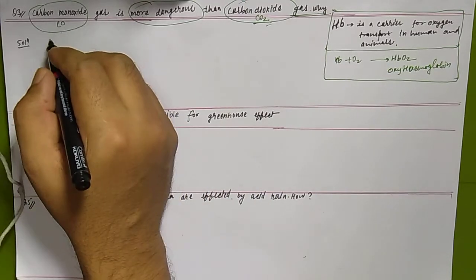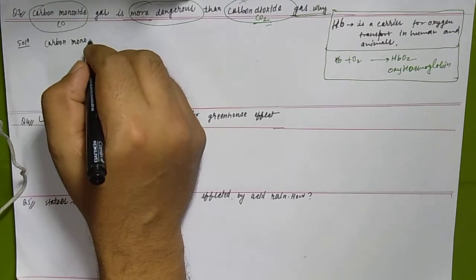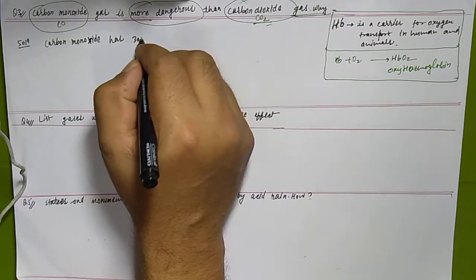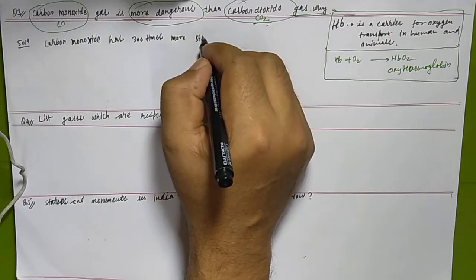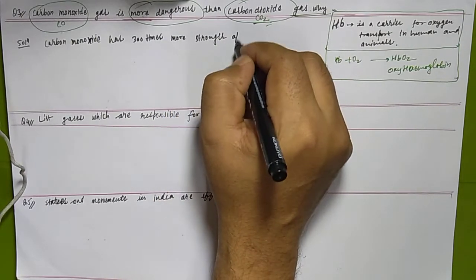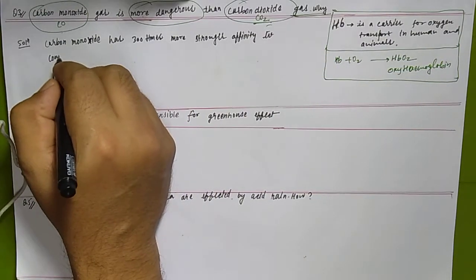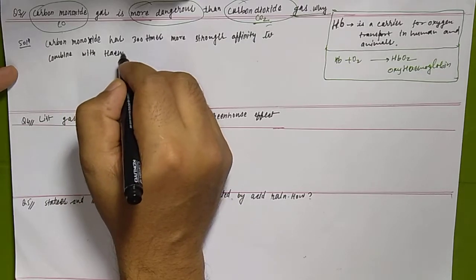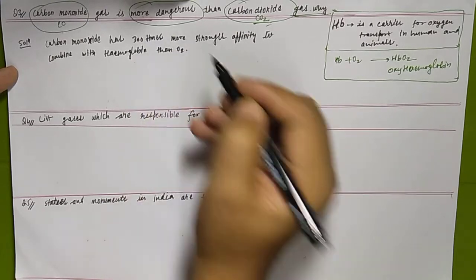Carbon monoxide has 300 times stronger affinity to combine with hemoglobin than oxygen.